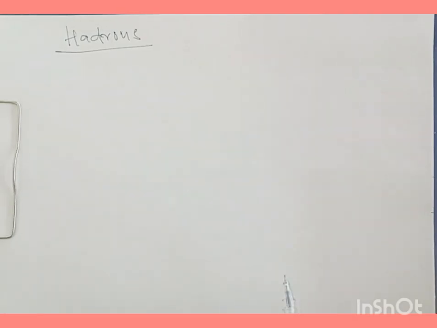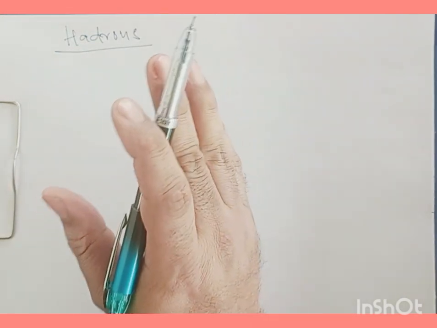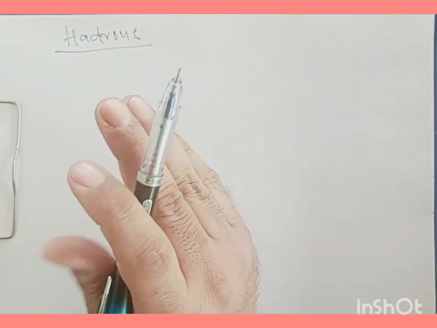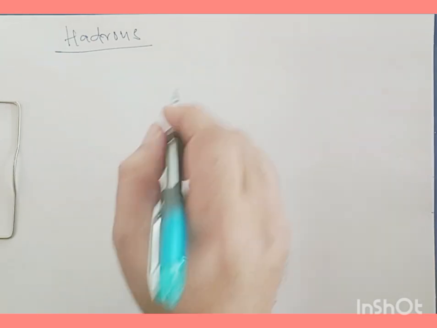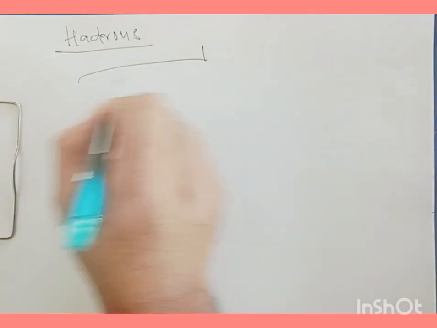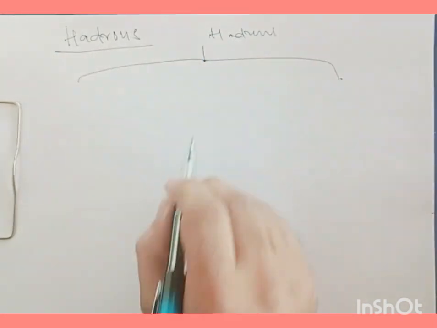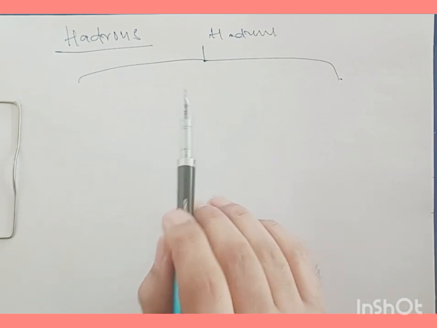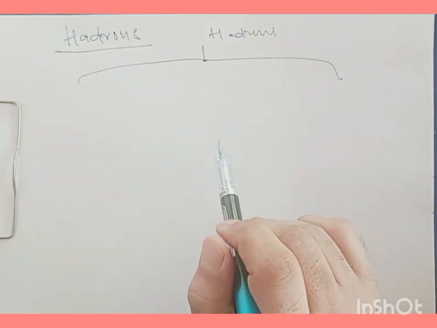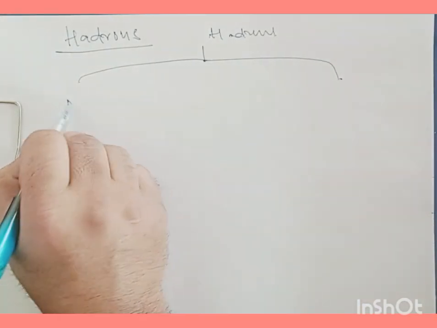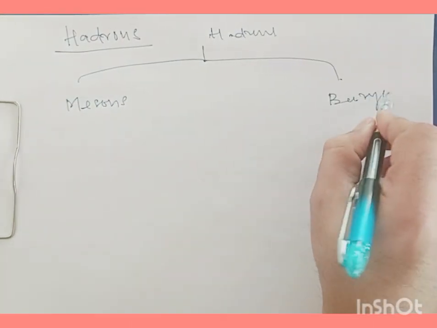So now let's talk about hadrons. These hadrons are the elementary particles which participate in strong interactions, electromagnetic interactions, and weak interactions. At the basic level, we can classify them into two categories. One is mesons, and the other category is baryons.